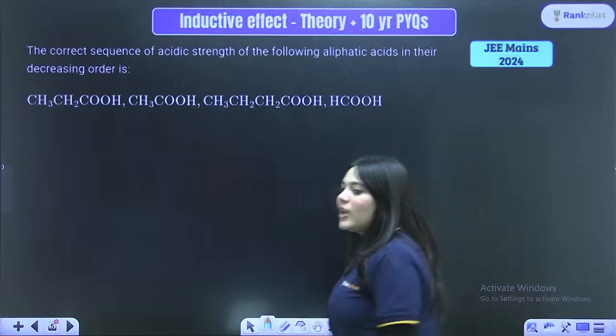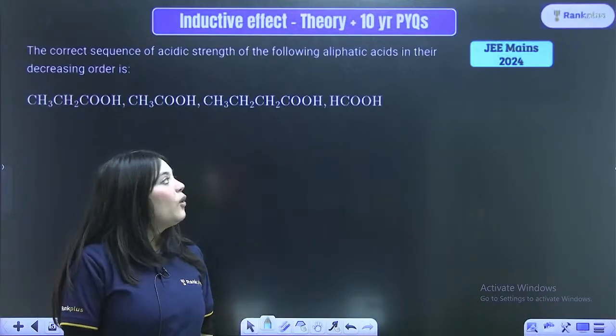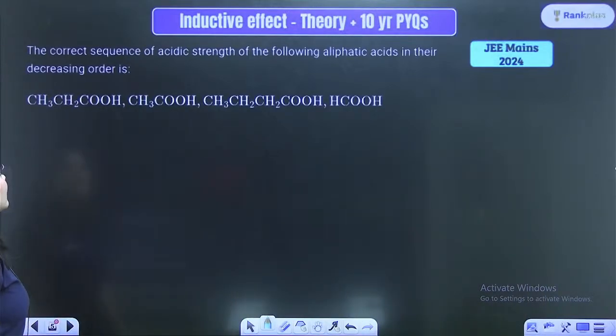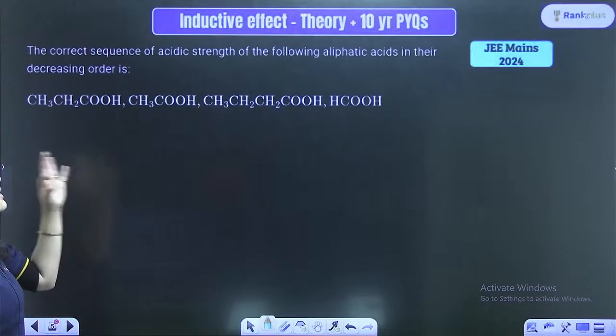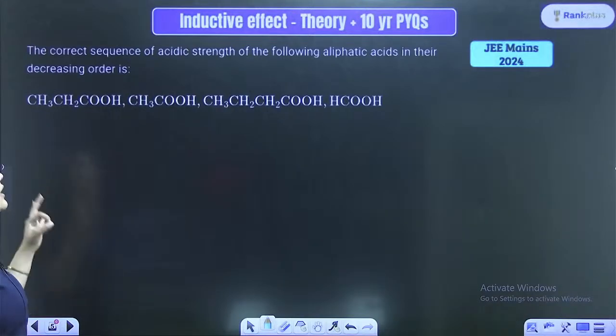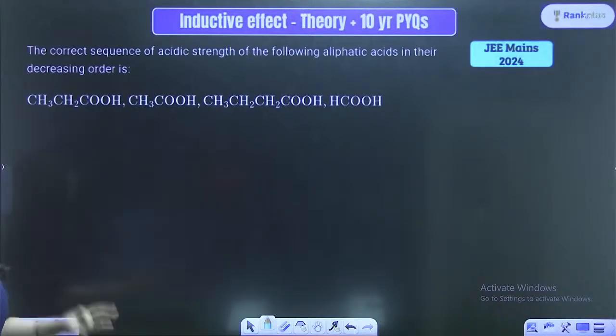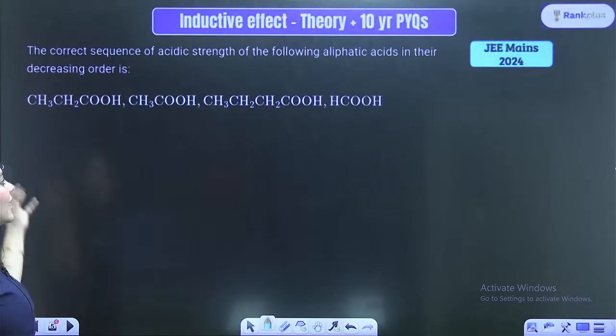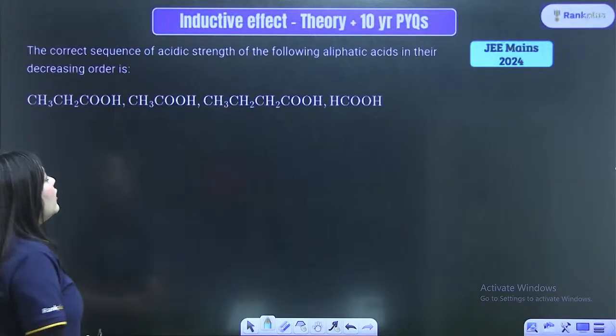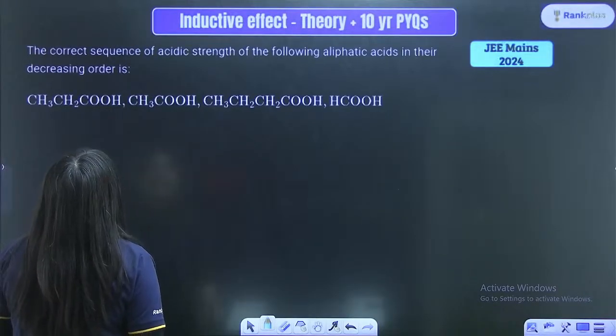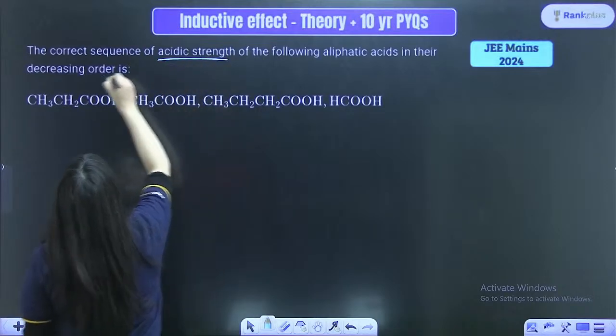Next is once again JEE Mains 2024, this year's question. Look at this question. The correct sequence of acidic strength for the following aliphatic acids in the decreasing order is. So once again, so many acids are given to you. You have to just write their acidic strength in the decreasing order.